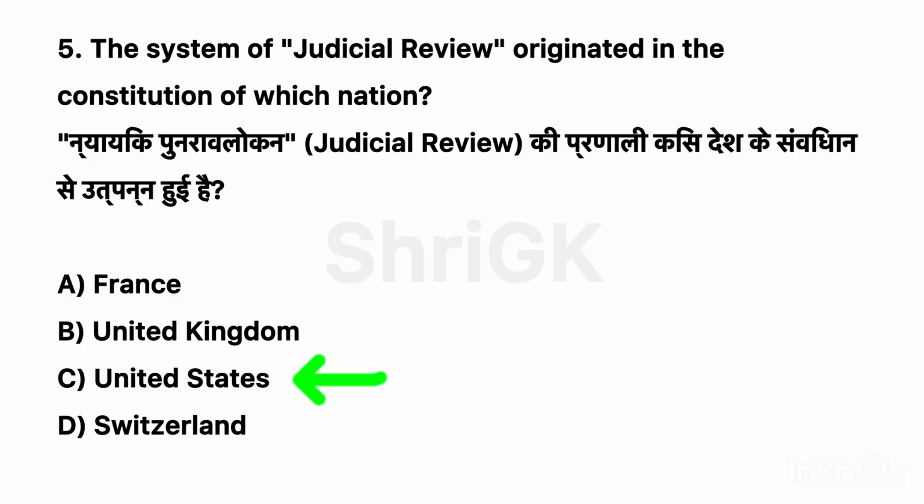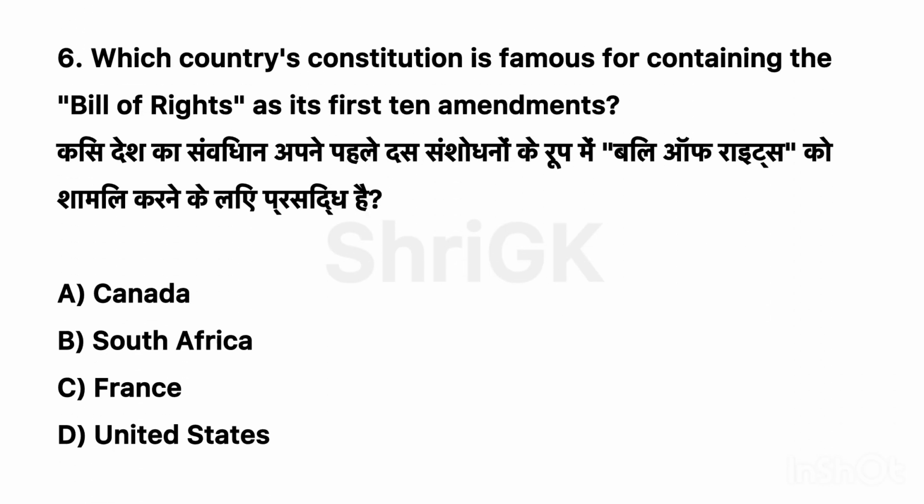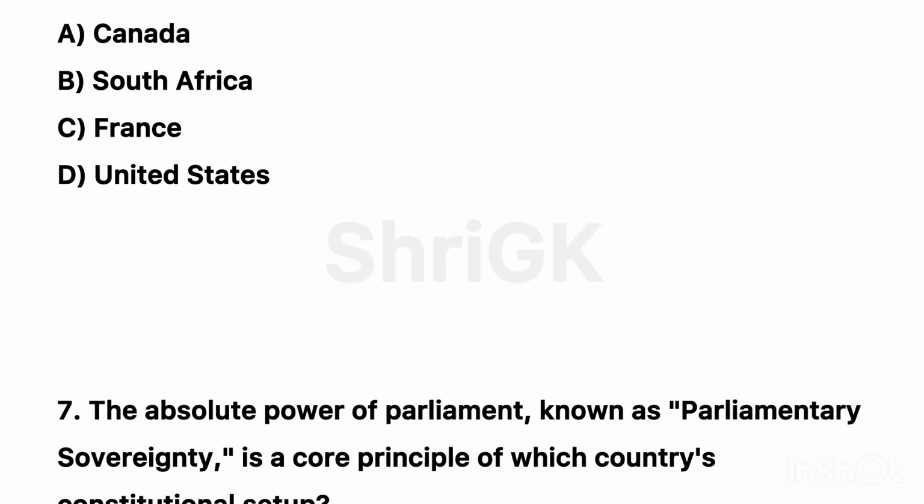5. The system of judicial review originated in the constitution of which nation? Correct option C. United States. 6. Which country's constitution is famous for containing the Bill of Rights as its first 10 amendments? Correct option D. United States.